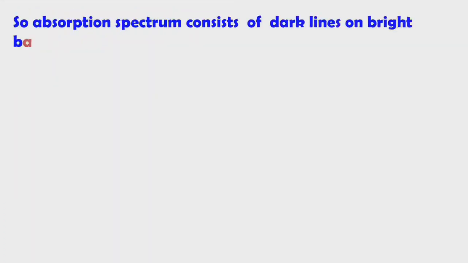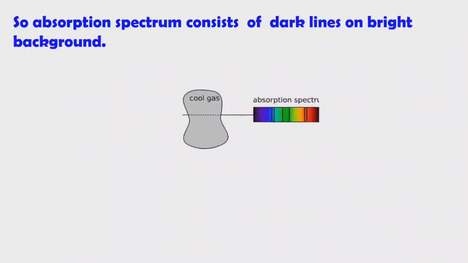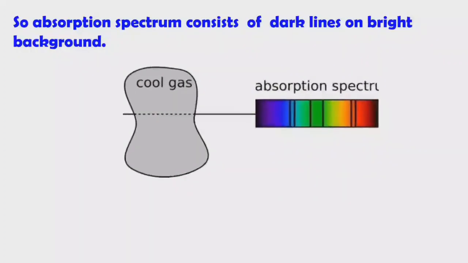That's why, when they are missing in the transmitted light, the absorption spectrum consists of dark lines on a bright background. Some of the wavelengths are missed, so it contains dark lines where light is missed. So a dark line indicates the missed frequencies or the missed wavelengths of the light.